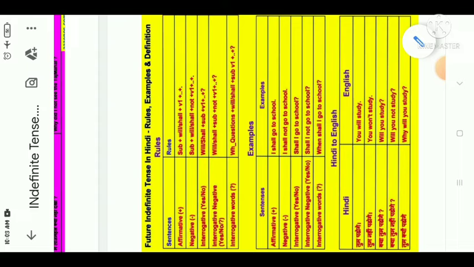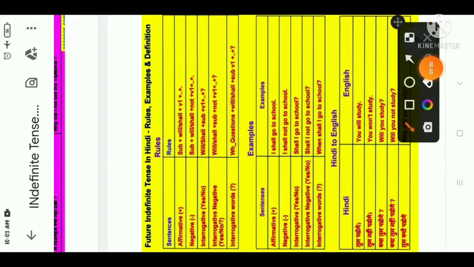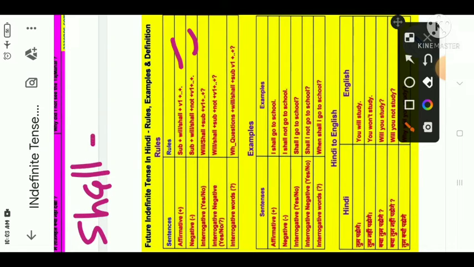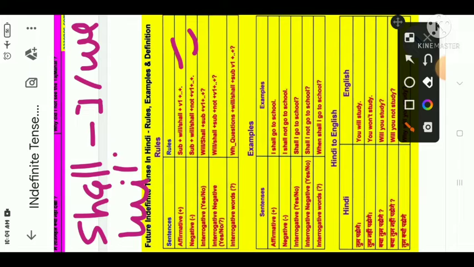Now dear students, let me tell you the construction of the sentence. As you can see here, affirmative sentence: subject plus shall or will; negative sentence: subject plus will or shall plus not, right? So here the rules are: shall will be used with I and we, and will will be used with others.